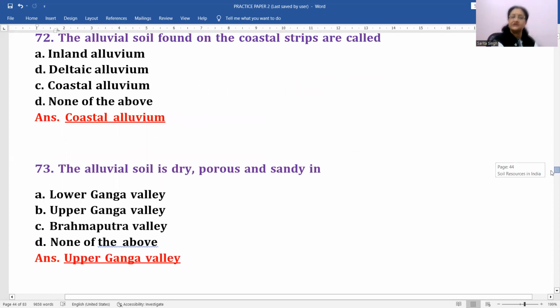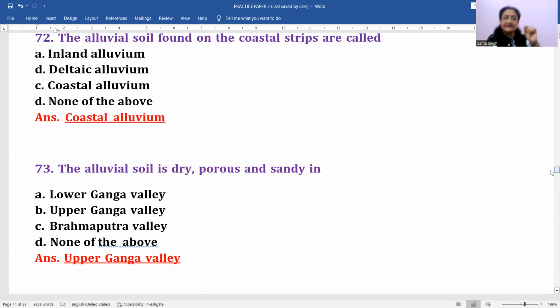Next, alluvial soil is dry, porous, sandy. In which part? Dry, porous, sandy. Sandy means the coarser particles are there. Means we are talking of the upper course of the river, right? तो यहाँ पर कौन सा पोर्शन हम बात कर रहे हैं? लोअर गंगा वैली, अपर गंगा वैली, ब्रह्मपुत्र वैली, अपर गंगा वैली.